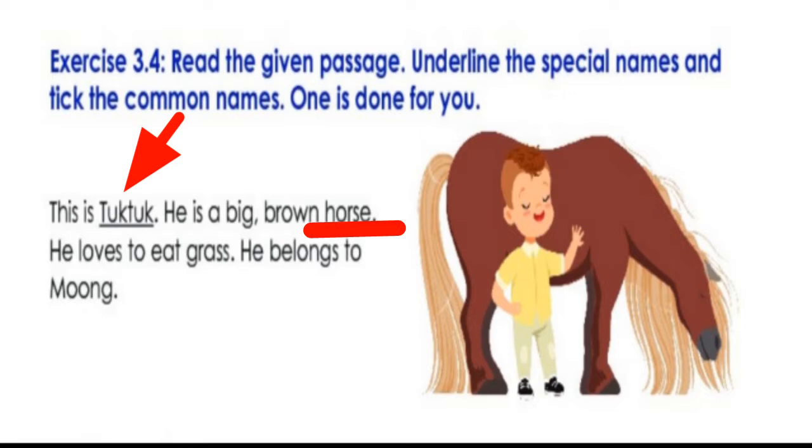He eats grass. So grass is a common name. And he belongs to Monk. It means in this sentence that the horse is living in the city of Monk, so Monk is said to be a place. So that is also a special name.